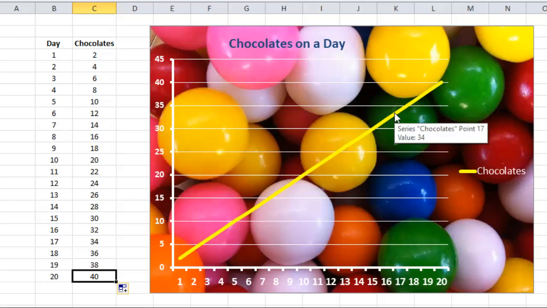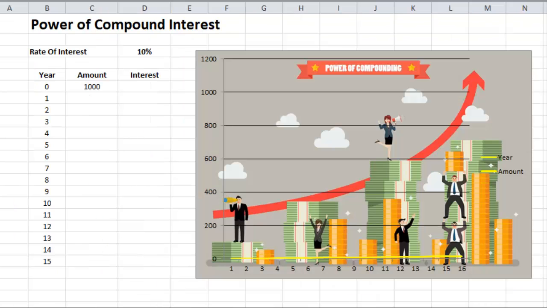Here the quantity is increasing by a fixed amount every day. But what if, let us understand exponential growth. The exponential growth in money.